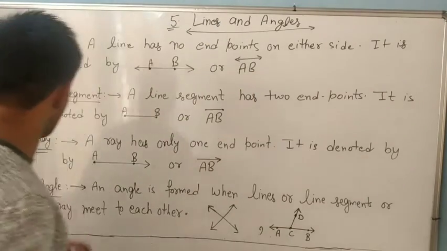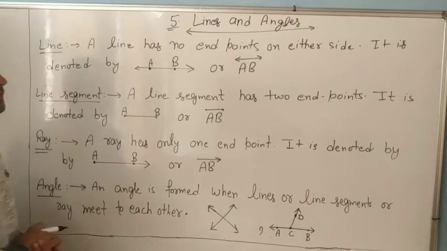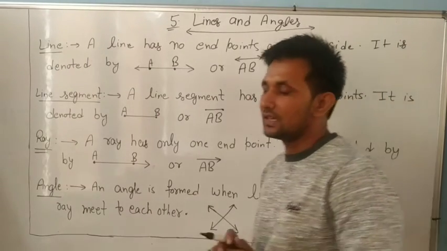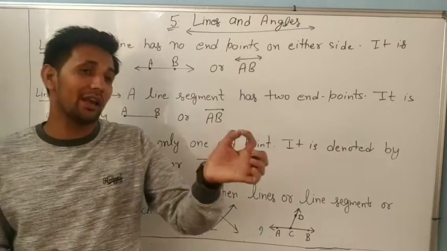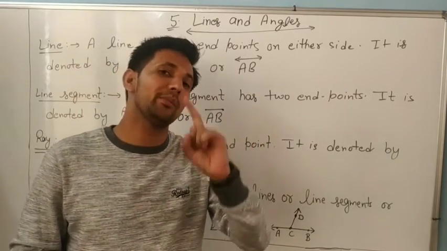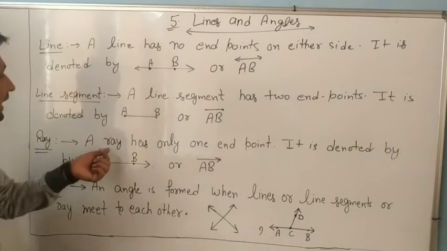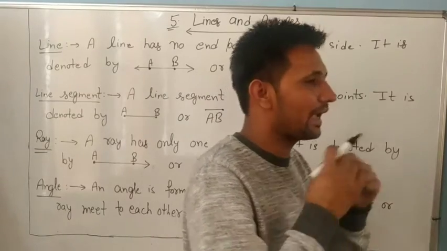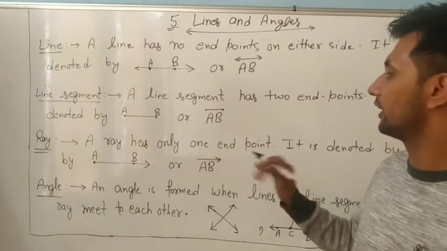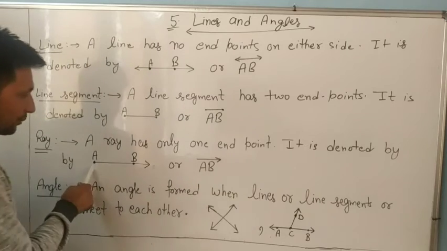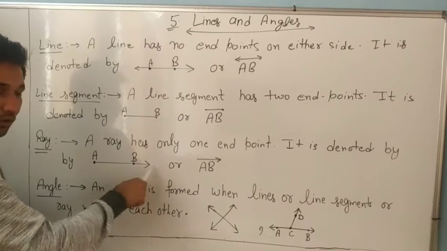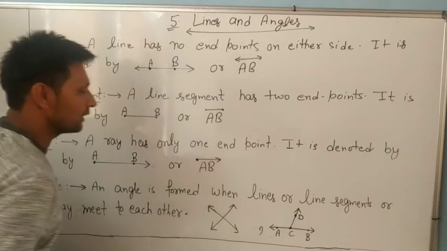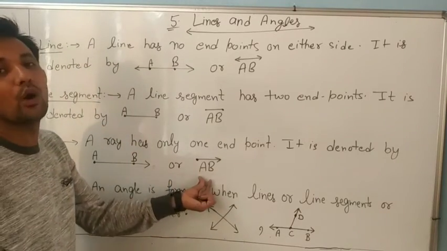Now one more thing, dear. Ray. What is a ray? A ray is a line segment which has only one end point, on either side, on any side. It is denoted like this: A is the end point and B has no end point because an arrow is given, and it is denoted by A, B. So it is the notation of a ray.